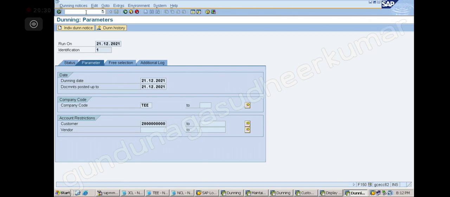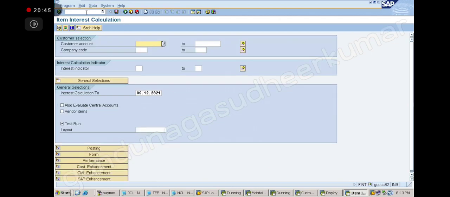Sir, I have a doubt in the past topic, the AR last step, which calculates interest on customer overdue items. That is in FI. When I do the test run and execute it, it takes the interest. But when I go to the account file, it is not showing here. You have to remove the test run and run. Yes, sir, I removed the test run, and then also it is not showing. It is not posting.